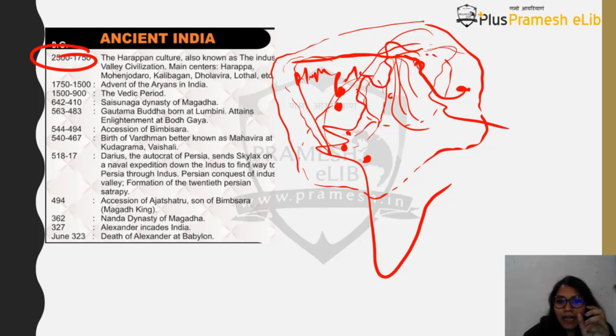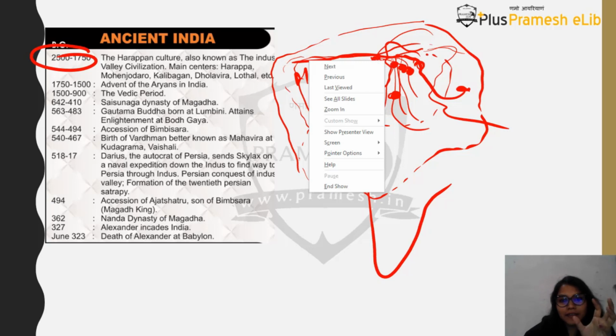Then there will be Kalibangan also. Then you will find Harappa. Mohenjo-daro and Harappa, the two most important sites of the Harappan civilization, are present today in Pakistan. They're not present in India. So it's in today's Pakistan, somewhere here, Harappa. And then there will be Kalibangan, as I already told you.